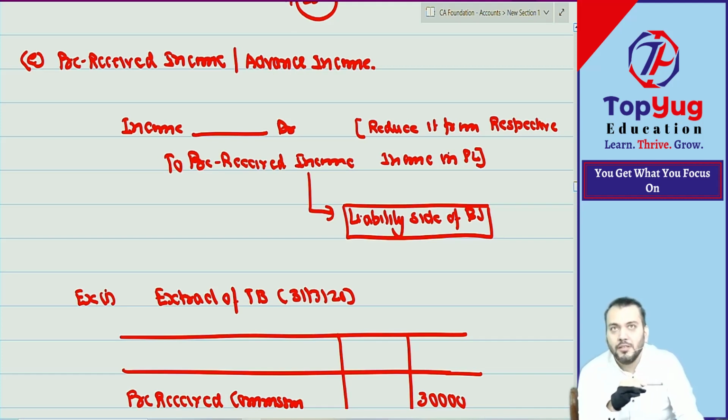Tell me. What is the journal entry? What is the adjustment entry of prepaid wages at year beginning? Prepaid expense at year beginning.